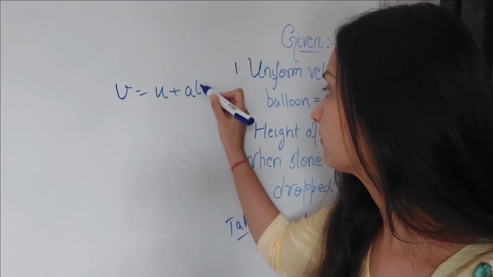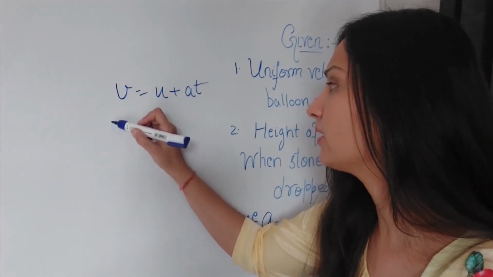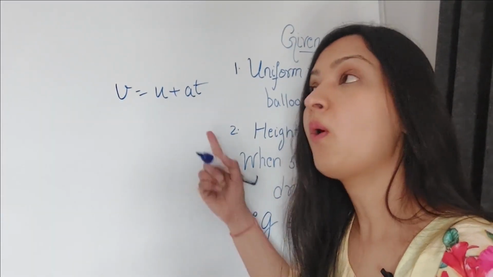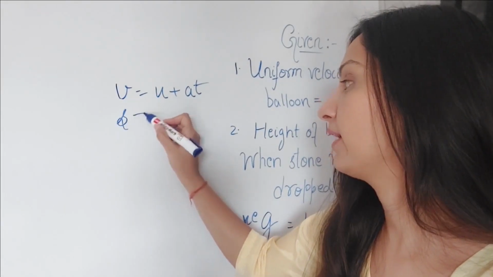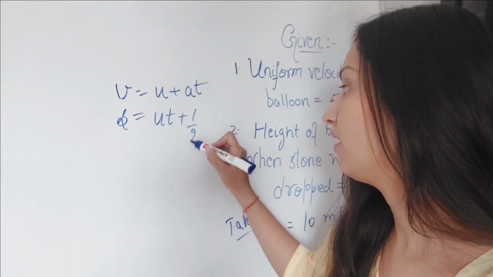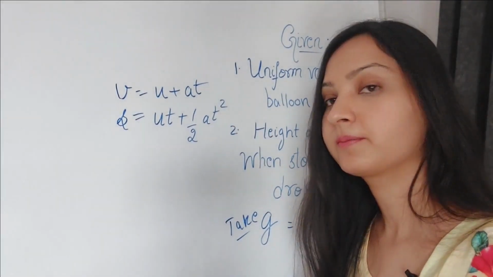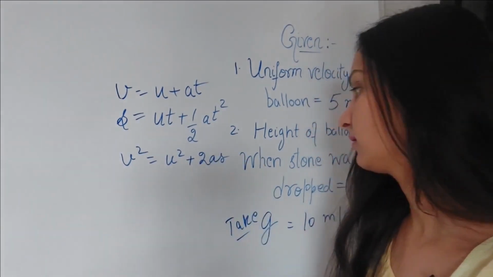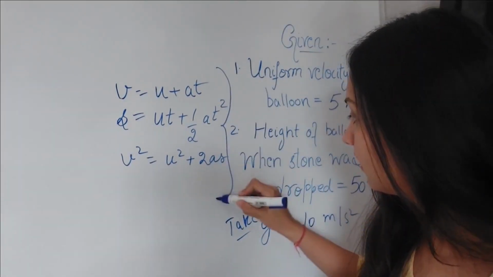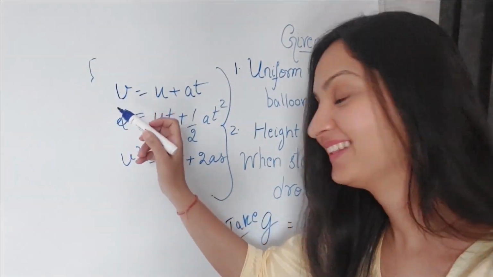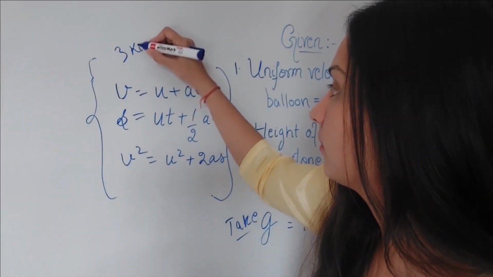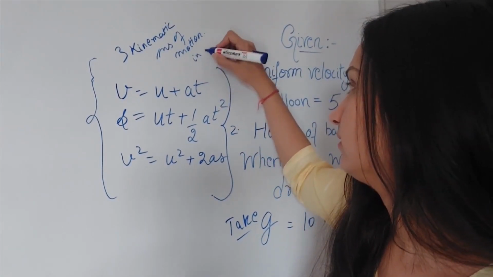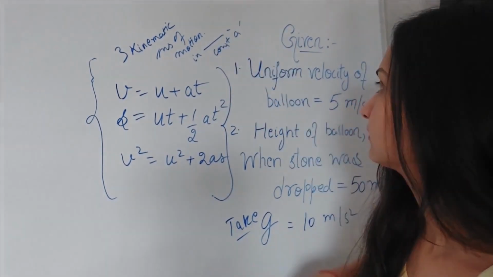v = u + at. I hope by now you know that v is your final velocity, u is your initial velocity, a is acceleration, t is time. If you are a physics student, you ought to know this. And the displacement I can denote by s. s = ut + ½at², initial velocity into time plus half acceleration into time square. And your third equation is v² = u² + 2as. So these are the three kinematic equations of motion in a straight line with constant acceleration.